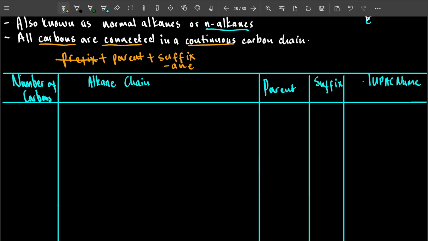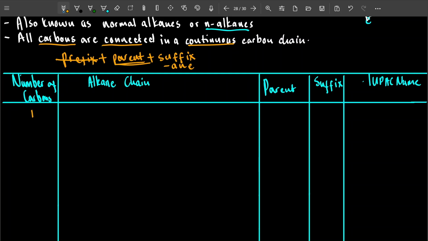It's going to be ANE. This dash just means something will come in and join. So let's say it's going to be ANE for alkanes, right? So we know the surname is ANE. Now that means the name of these guys are affected by their parent names, their root names. Because they don't have a prefix, the only thing that can affect them is the parent name. So the main thing for us at this time is to know the parent names for each of these guys. And we know parent name depends on the number of carbons.